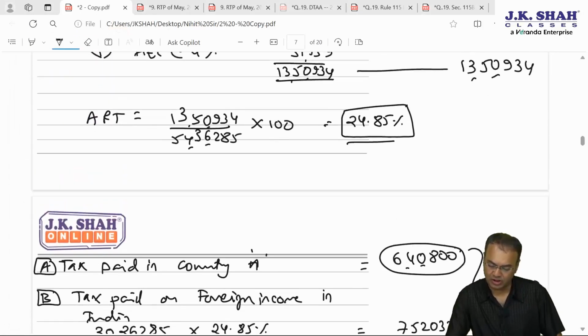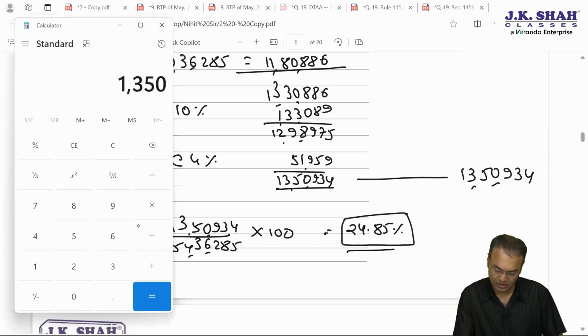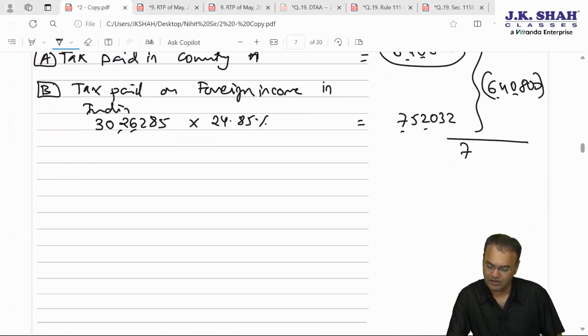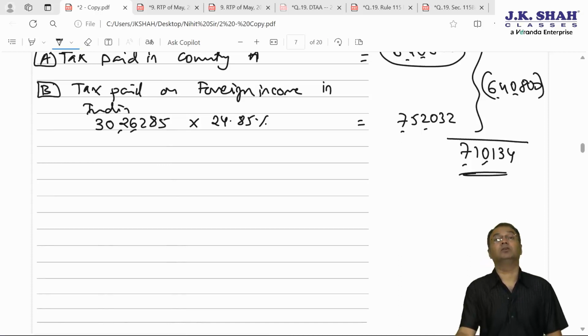How much was it? 13,50,934 minus 640,800 is 710,134. 7,10,134 is the final tax payable. This is the net tax liability. Let's check what is the answer.